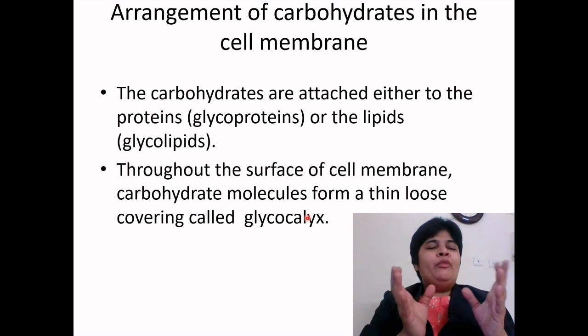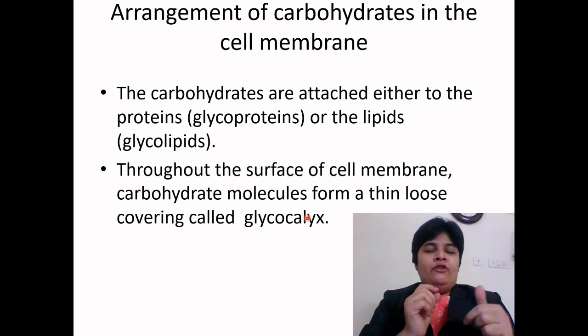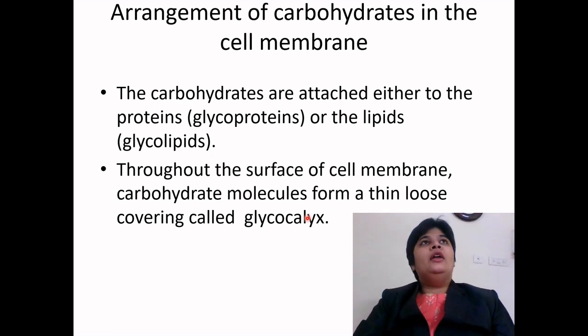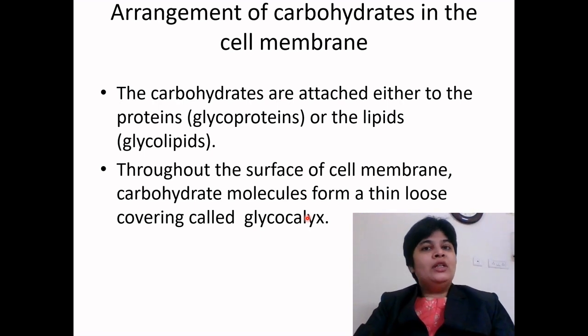All this pediatric and medicine terminology is very much connected to this one word, glycocalyx. There was a 1 mark comment: albumin can't pass through the kidney membrane, the glomerular membrane.